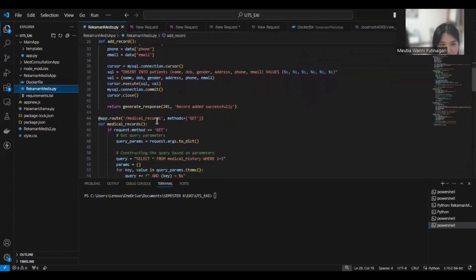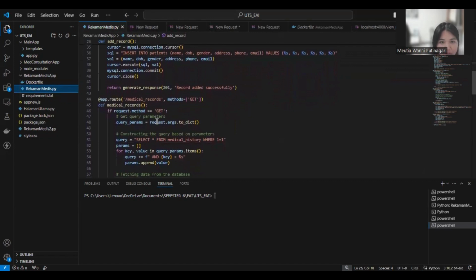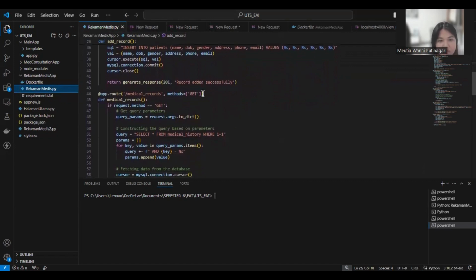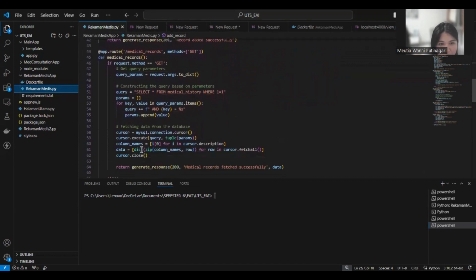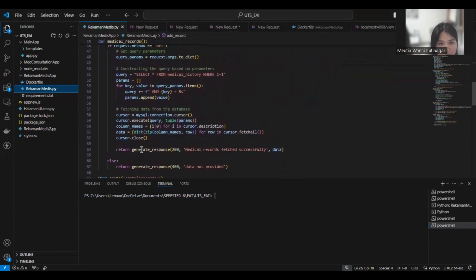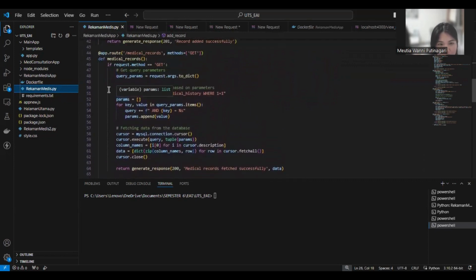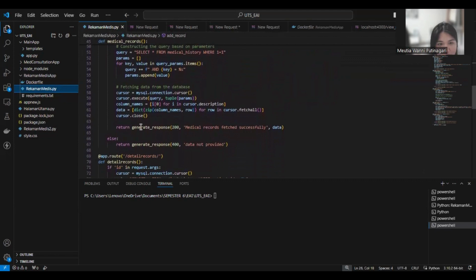And then after that we have the medical records route. We use the GET method in here. So this is the query, and then the for loop for key and value, and then the cursor, and then the return.